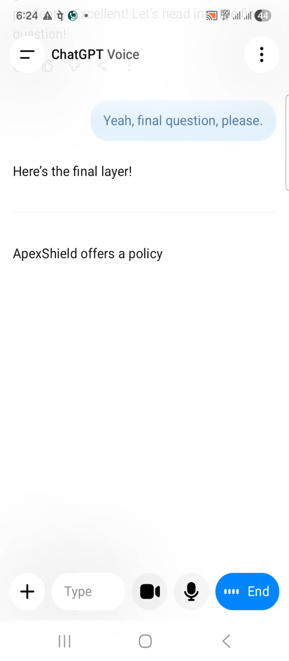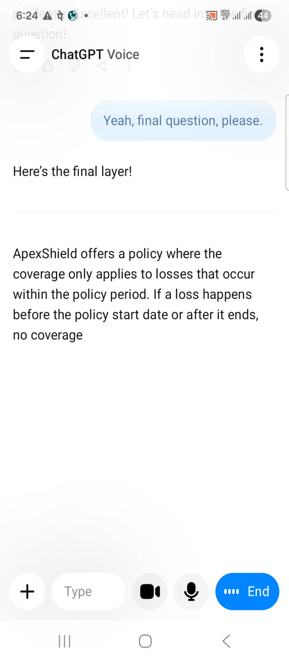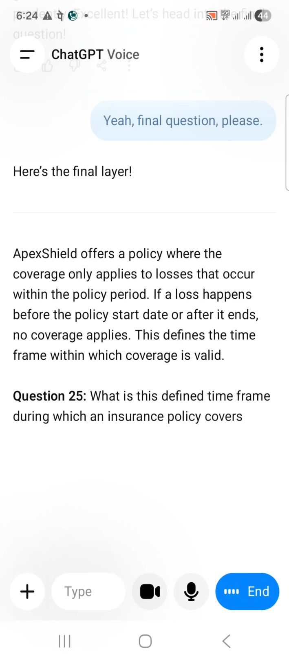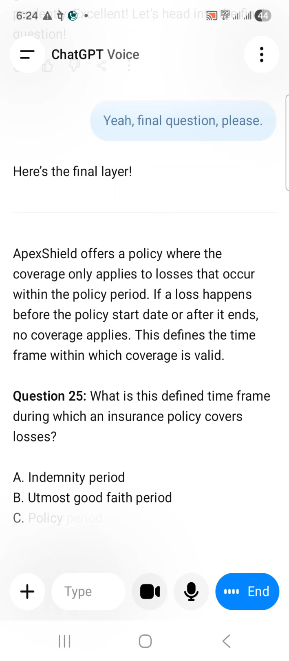Here's the final layer. Apex Shield offers a policy where the coverage only applies to losses that occur within the policy period. If a loss happens before the policy start date or after it ends, no coverage applies. This defines the time frame within which coverage is valid. Question 25. What is this defined time frame during which an insurance policy covers losses? A. Indemnity period. B. Utmost good faith period. C. Policy period. D. Subrogation period.